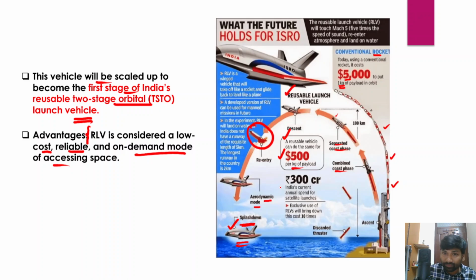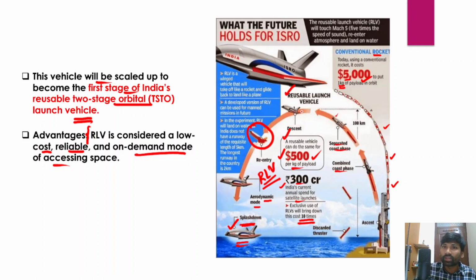And in fact, India is currently spending 300 crore on satellite launches, and exclusive use of this reusable launch vehicle Pushpak will bring down the cost by 10 times. Earlier we were spending $5,000 to send 1 kg of payload into the orbit, and now we could use only $500 per kg of payload.